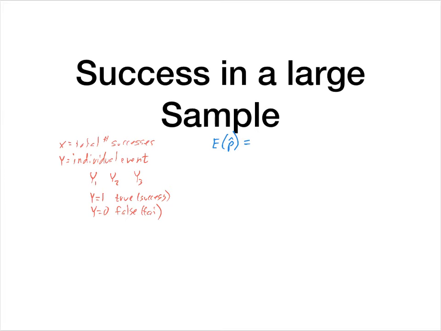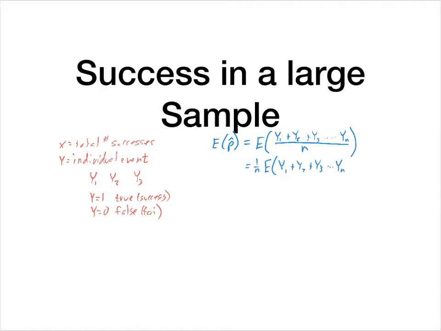So this is the expected value of y1 plus y2 plus y3 all the way up to yn, all divided by how many trials there are. Now n is a constant, so I can pull that out. So I'm going to have 1 over n times E of y1 plus y2 plus y3 all the way up to yn.